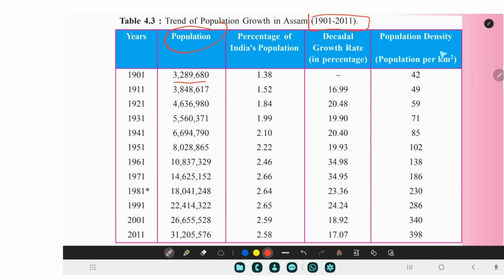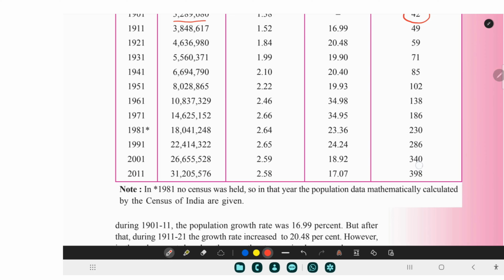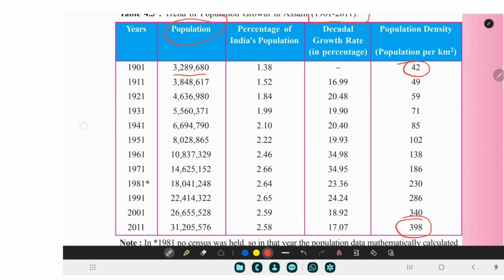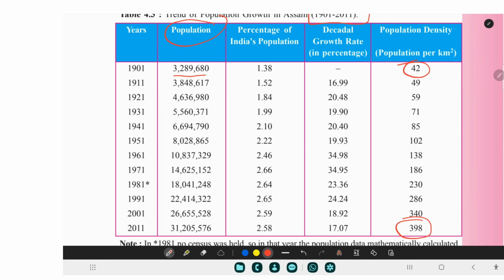Density-wise, it was 42, and now it is 398. I'm going to explain what density means. And there is the decadal growth in percentage.